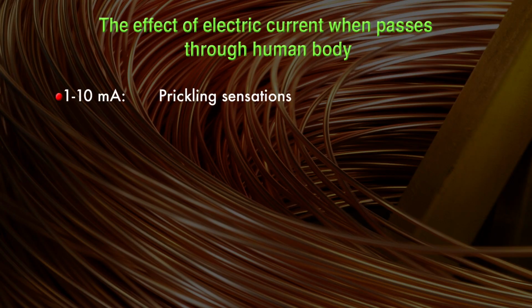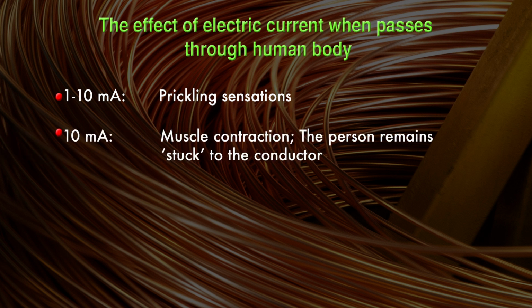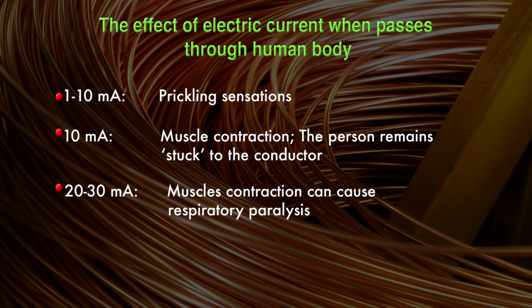Now we are going to discuss the effect of electric current when it passes through the human body. When the current flowing in the human body is around 1 to 10 milliampere, he or she will feel a prickling sensation. If that current is around 10 milliampere, he or she will feel muscle contraction, and the person remains stuck to the conductor. When current through the human body is 20 to 30 milliampere, he or she will feel muscle contraction and it will cause serious paralysis problems.